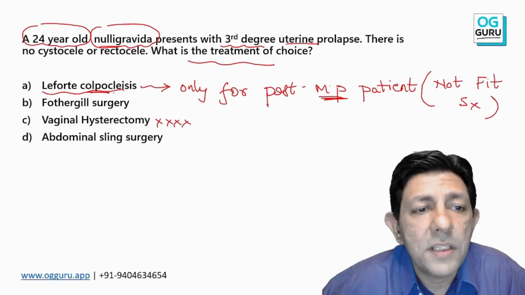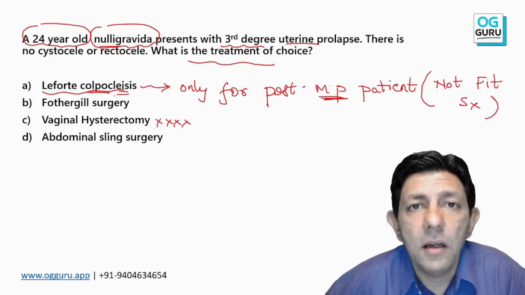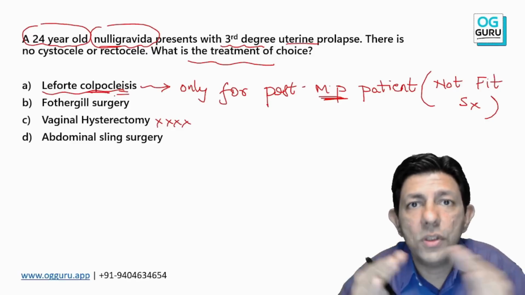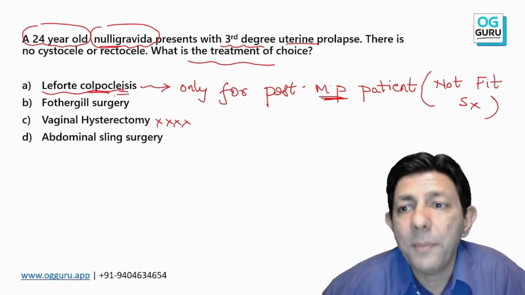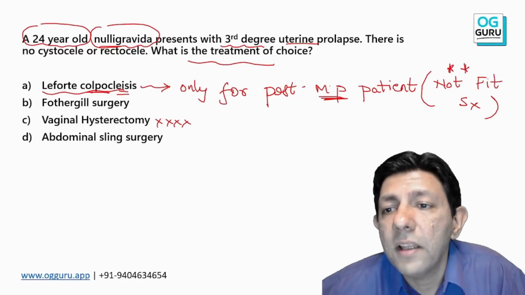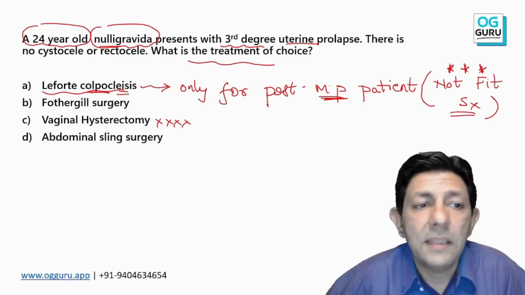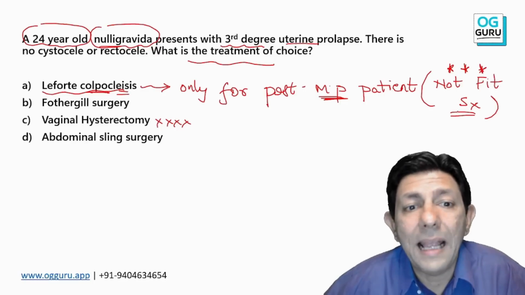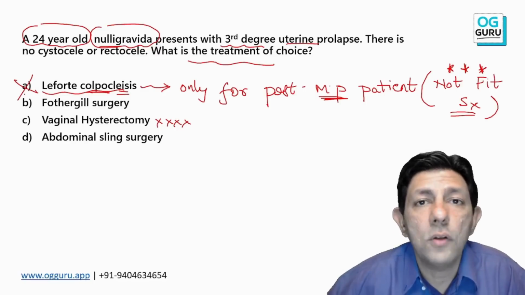Colpo means vagina, clysis means fusion or suturing. So we suture the vagina so that we prevent the prolapse from happening. But most important, only when the patient is not fit, then we do that surgery. Not fit from the anesthesia point of view. So that is also out.